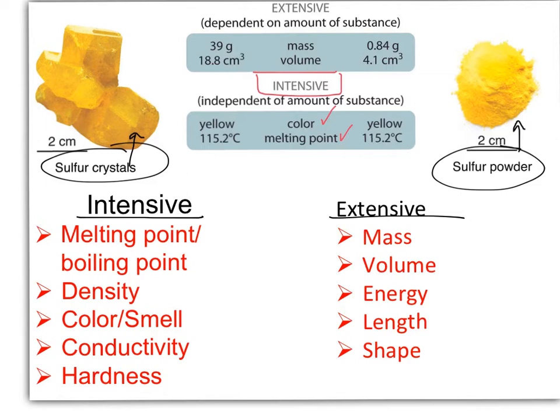It doesn't matter about the size of the sample. Whereas extensive properties are dependent upon how much you have, and you can see that they are reflecting on the mass. You can see that the sulfur crystals have a larger mass, and they also have a larger volume than the powder.